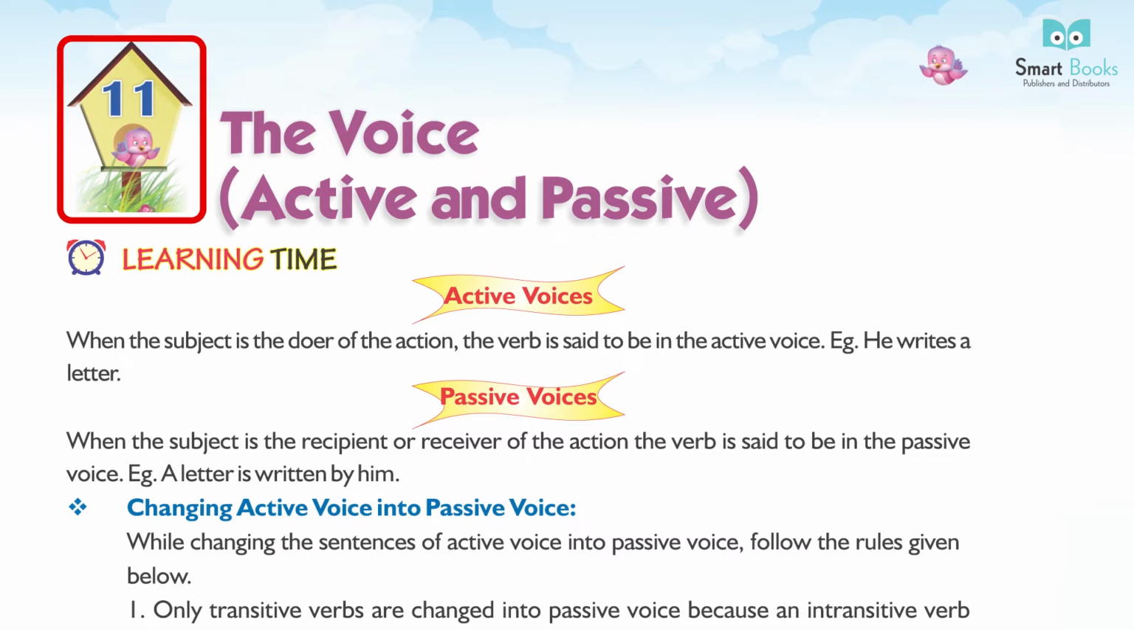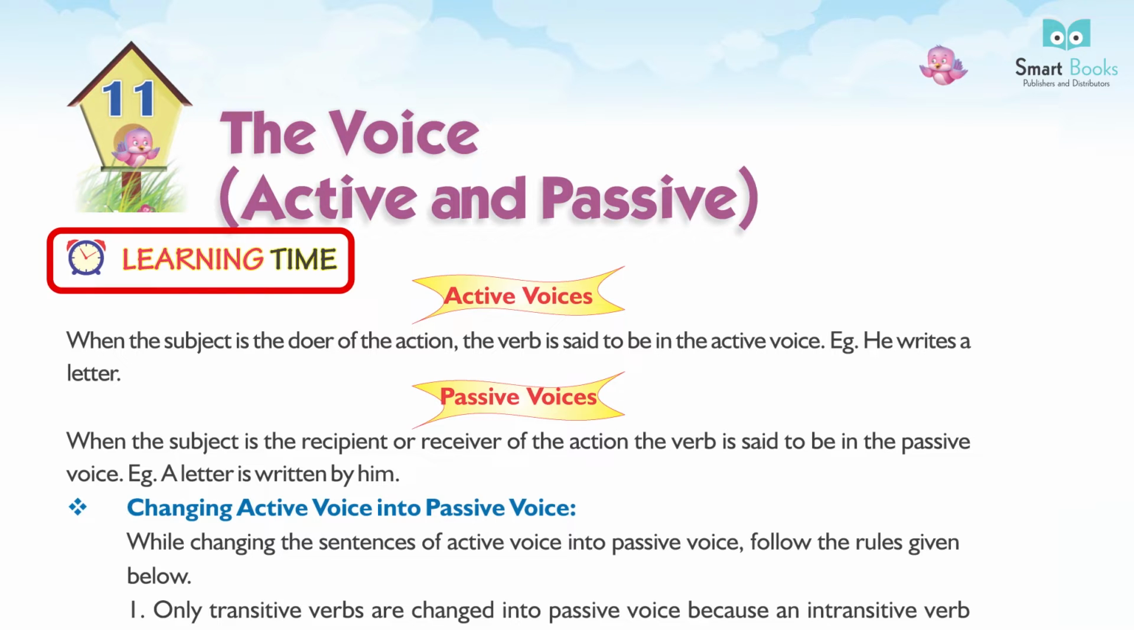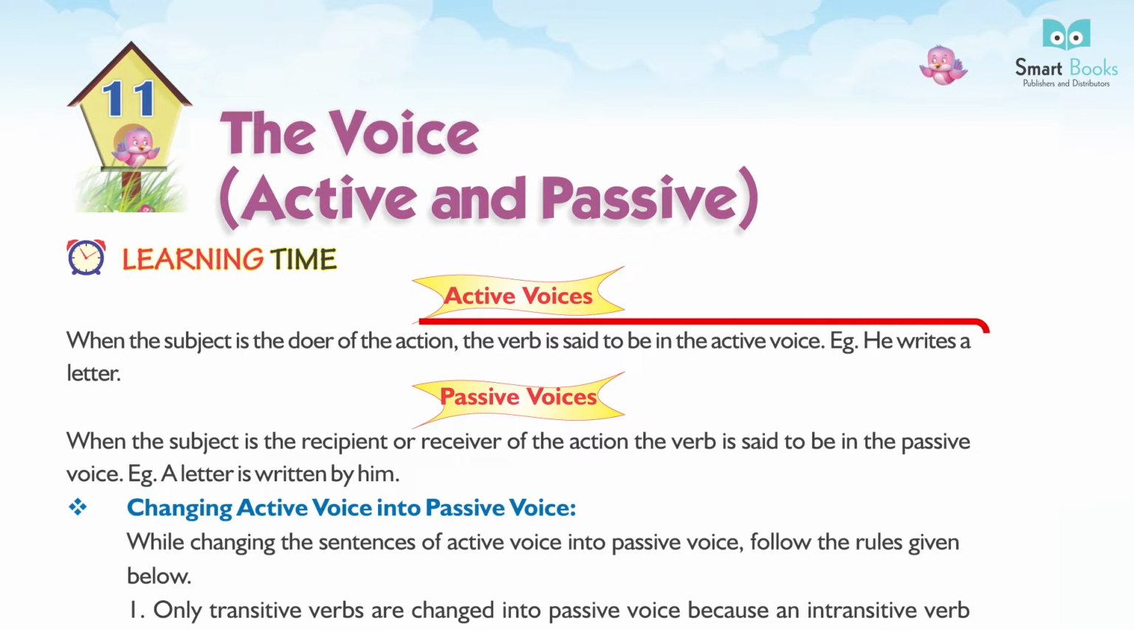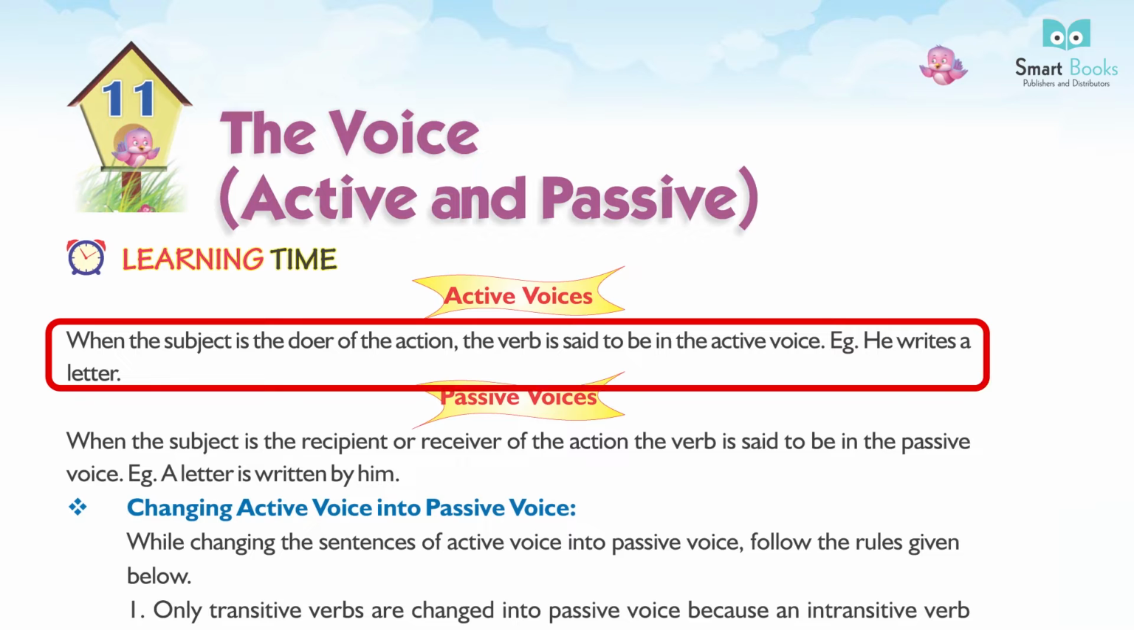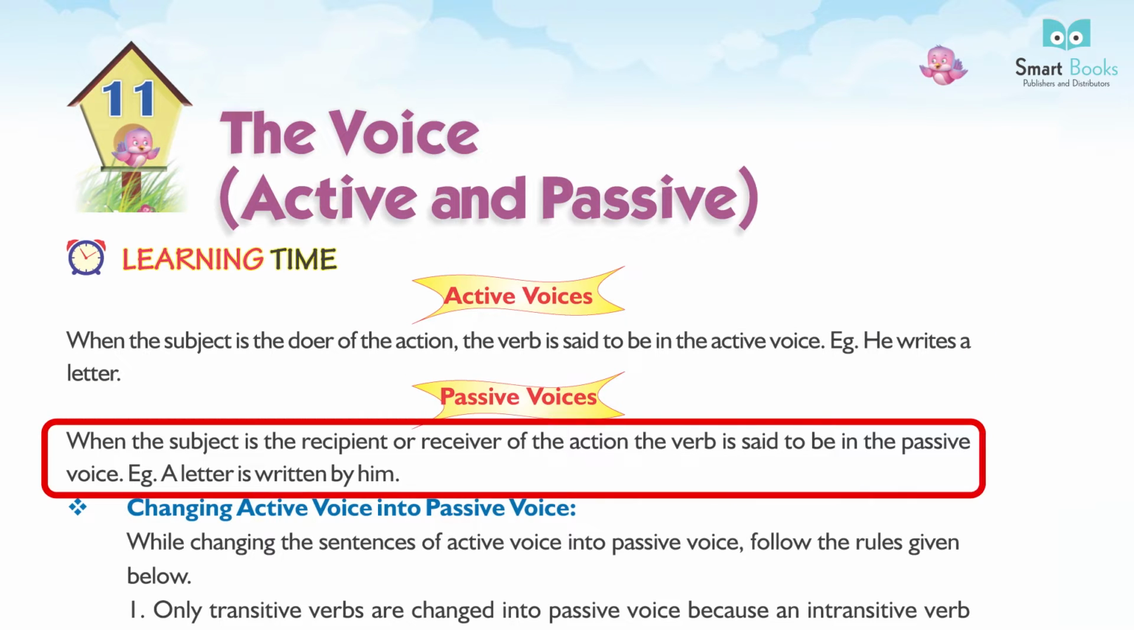Chapter 11. The voice, active and passive. Learning time. Active voice. When the subject is the doer of the action, the verb is said to be in the active voice. Example, he writes a letter. Passive voice. When the subject is the recipient or receiver of the action, the verb is said to be in the passive voice. Example, a letter is written by him.